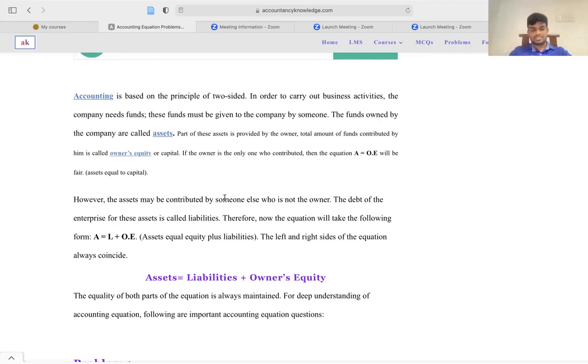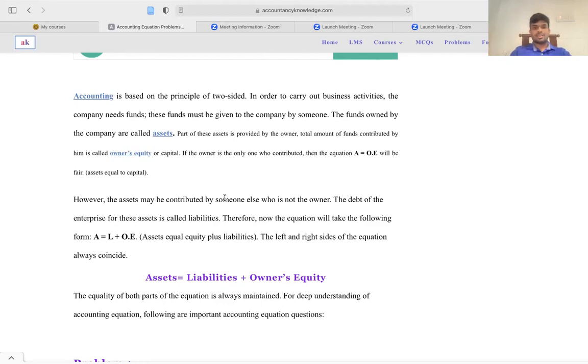When you are doing a business, we need funds, right? If the funds are given by or owned by the company, we call it assets, right? Part of this asset is provided by the owner. The total amount of funds contributed by him is called owner's equity. If the owner is providing the capital or the funds, we call it owner's equity or the capital.